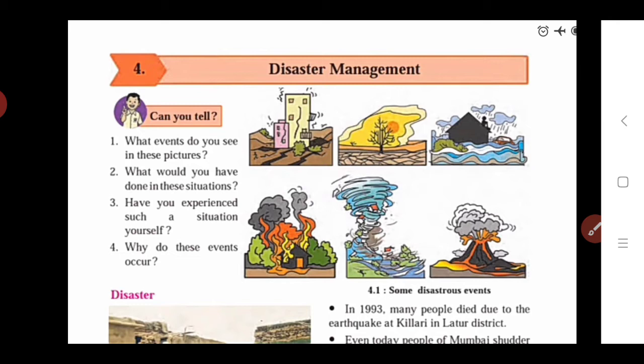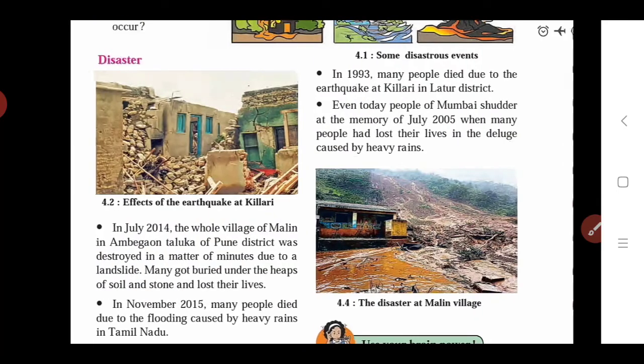So all this concept we study in this chapter, that is disaster management. At first, before that, we study some events which occur in our country and in our state also, that is in Maharashtra. Which are they? If we see the first event, okay.